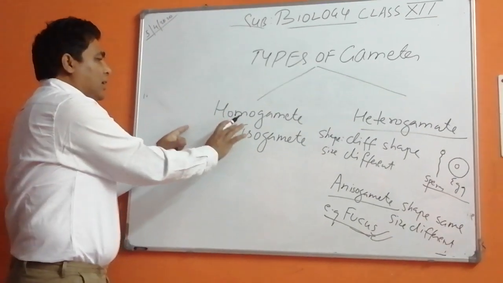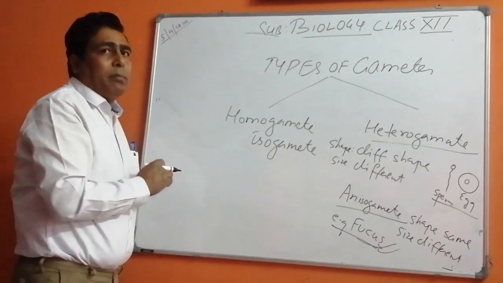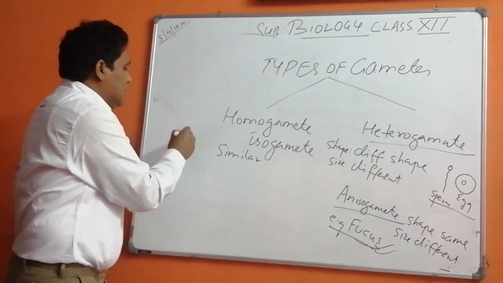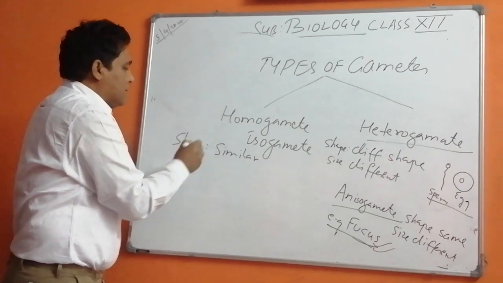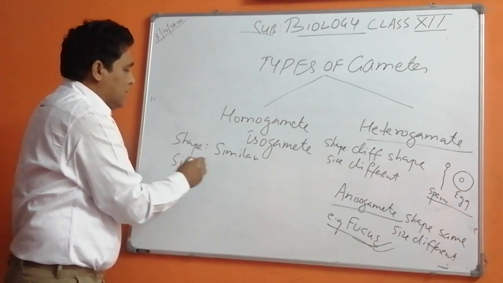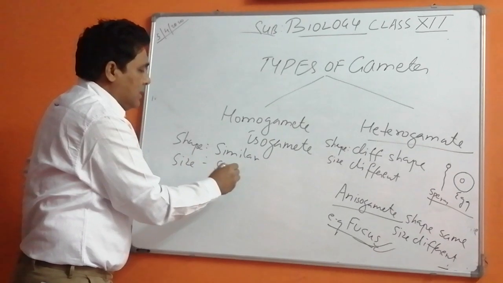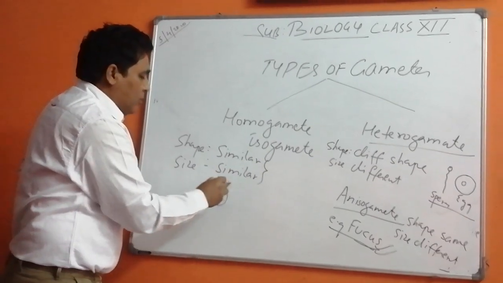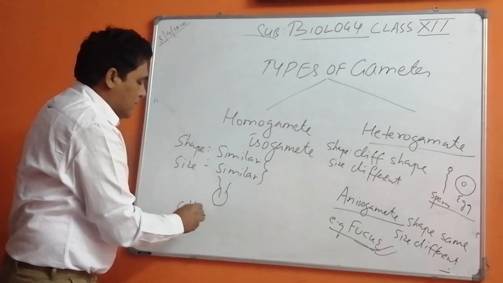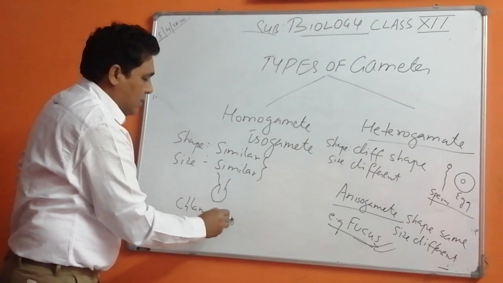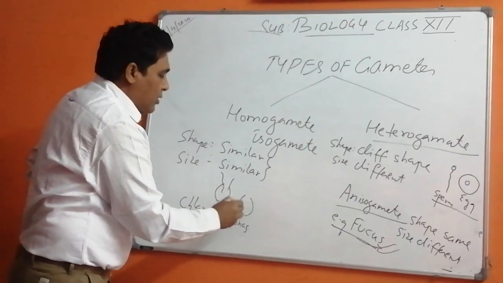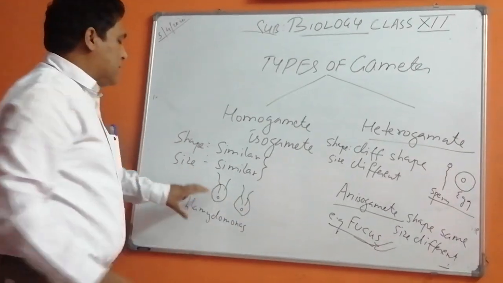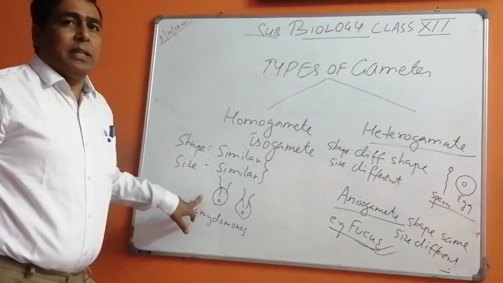Now in the case of homogametes, they have similar shape and similar size, as in Chlamydomonas. In Chlamydomonas, the shape and size of the male and the female gametes is similar.